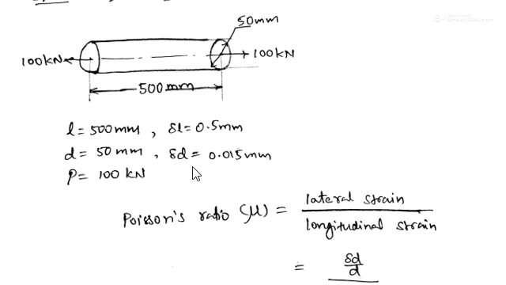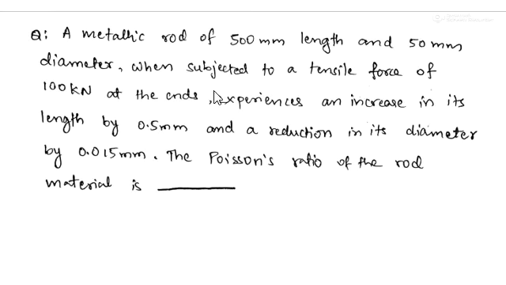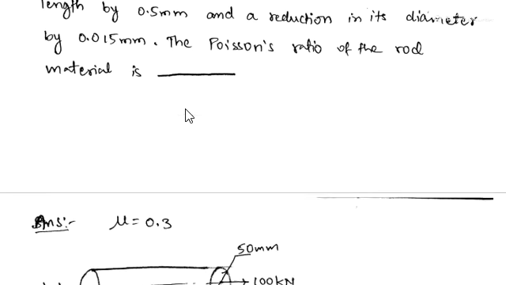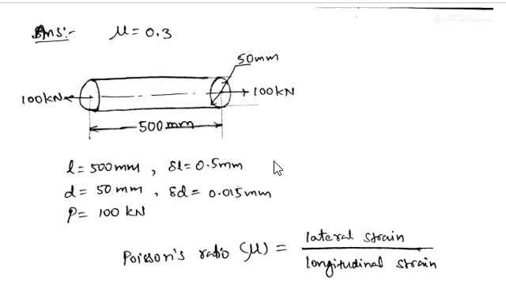We know the definition of Poisson's ratio as the lateral strain by longitudinal strain. And here the force is applied, metallic rod subjected to tensile force, means the force is applied like this. In this case, the longitudinal or primary strain is the strain in the lengthwise direction, and the lateral or secondary strain is the strain in the diameter direction or radial direction.